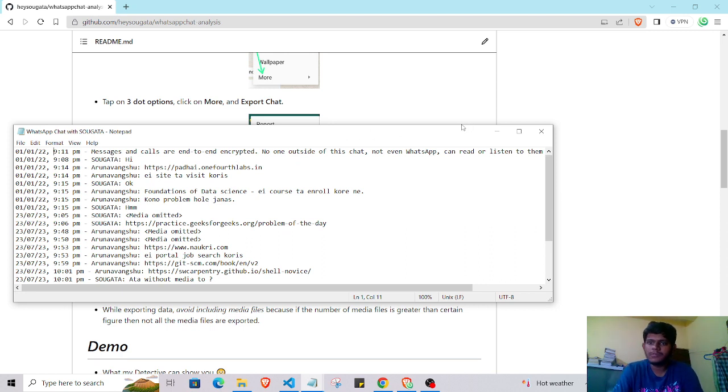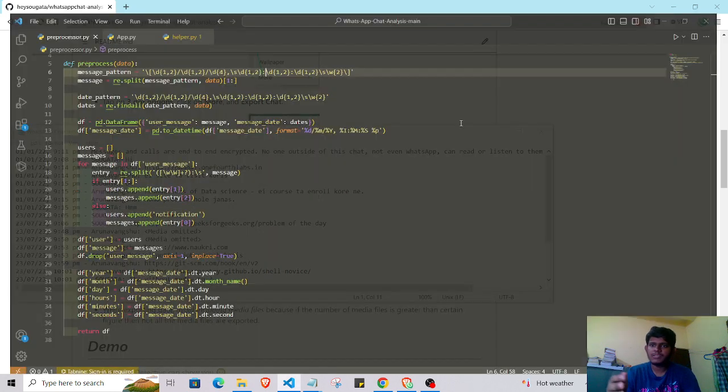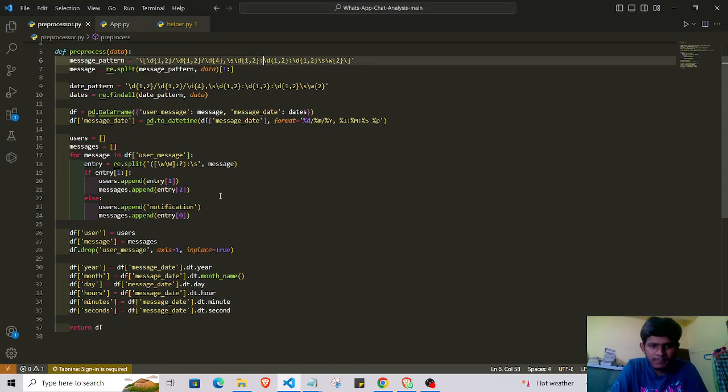Before we go through the demo part, first we will discuss the code part. So let's start with the code. This is the code part.